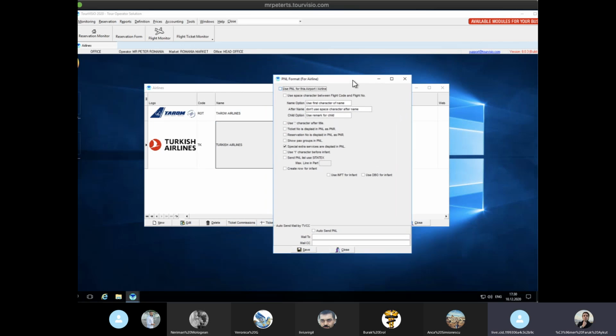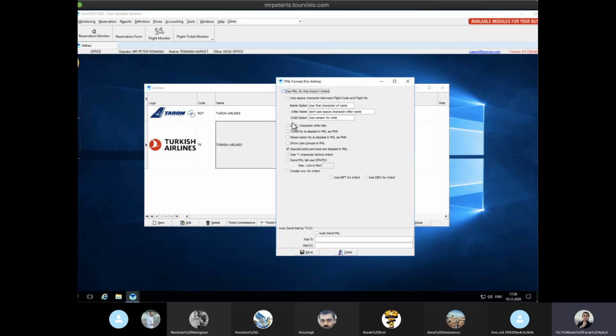Yes, we need to give them to Turvisio because right now they have their own rules. But if we give them our format directly, they will show us which columns or which options we need to choose according to our format. So okay.